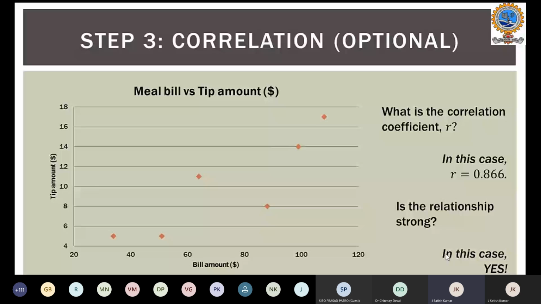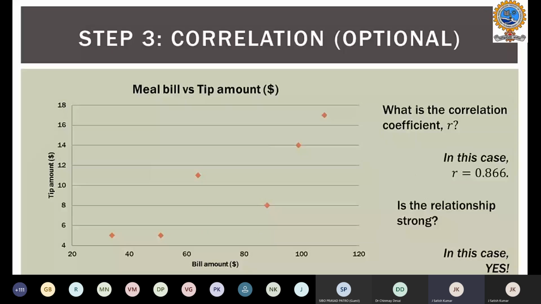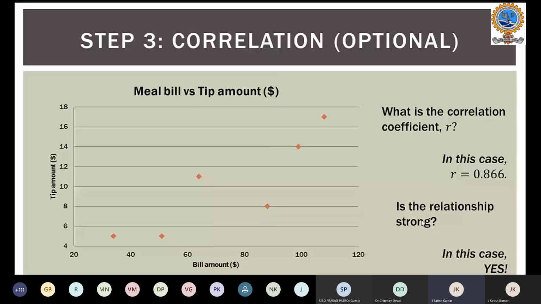So the third step is the correlation. How we calculate this correlation coefficient, I'll explain in the upcoming slide. Let's assume for a moment that, based on this data, I calculate the correlation as 0.866. I will explain in the upcoming slides how this R value is calculated. If the R value is 0.866, it says that the relationship is very strong, and yes, we can go for the correlation coefficient, and hence we can go for the next step.